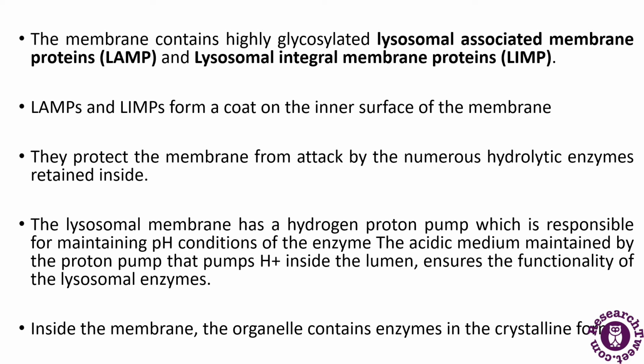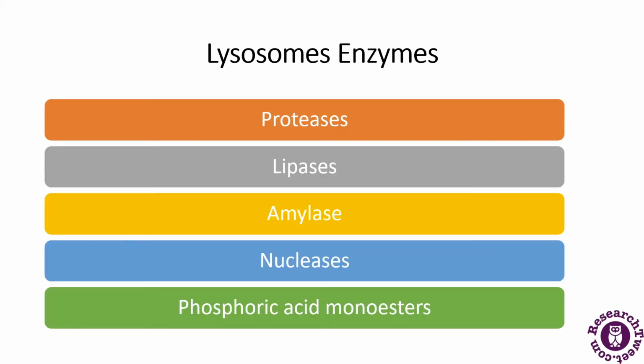And if we talk about the inside of the membrane, this organelle contains the enzymes in crystalline form. Next is, what are the types of lysosomal enzymes? These are all the lysosomal enzymes which are given here. If we talk about the number of varieties of enzymes, it has been observed that there are around 40 varieties of enzymes which are classified into these main types. So what are these and what are their functions?